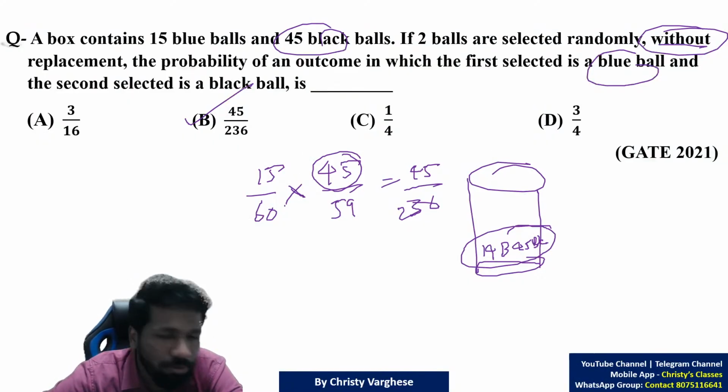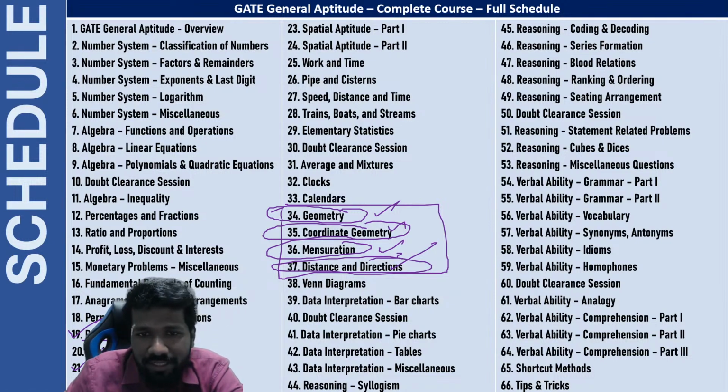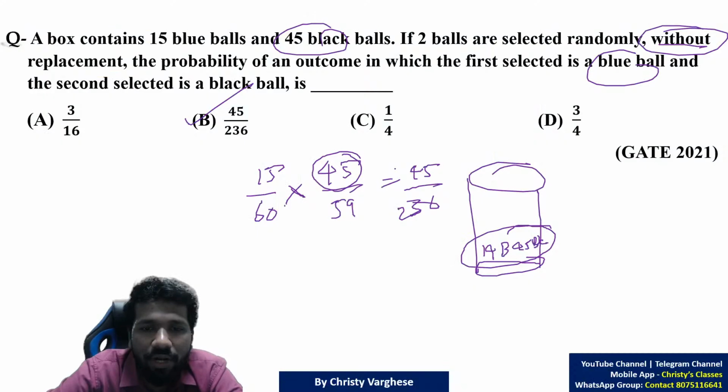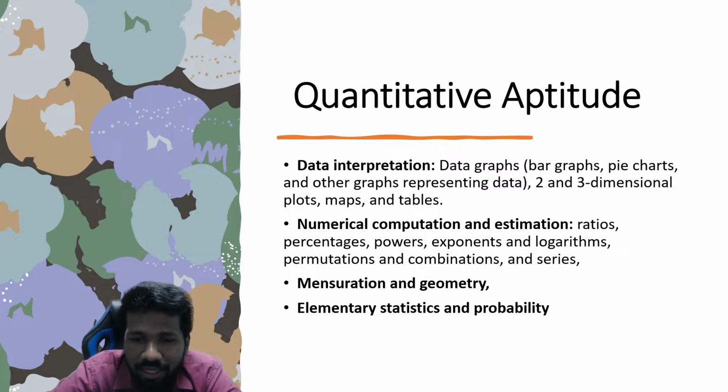So that is the probability section. Again, probability is a bigger chapter. That is why I have subdivided it into 2 lectures where we will be discussing all theory in detail. And elementary statistics, we have a separate lecture on elementary statistics itself, and averages and mixtures are also part of elementary statistics. So these are the quantitative aptitude unit. All of you understood what all comes in quantitative aptitude? The biggest unit in GATE general aptitude.